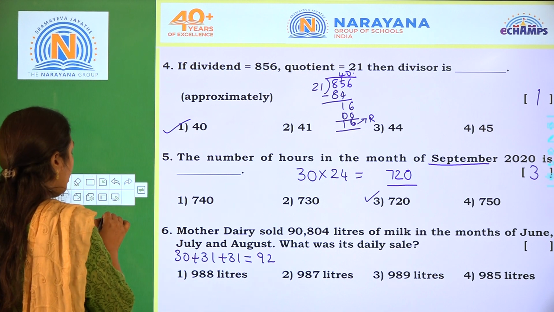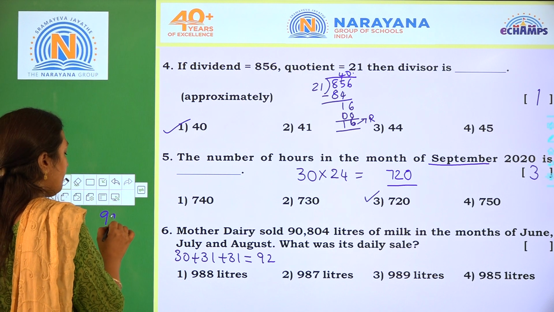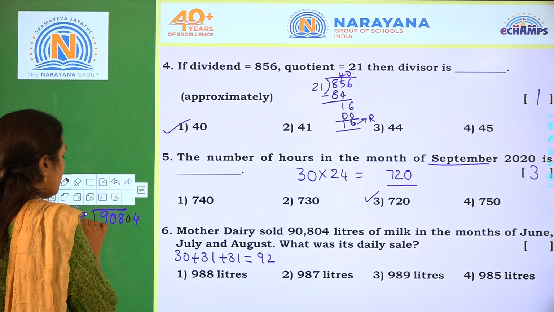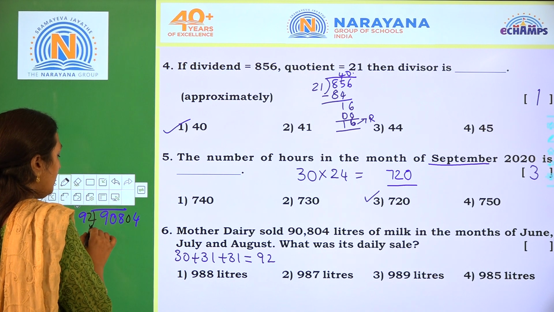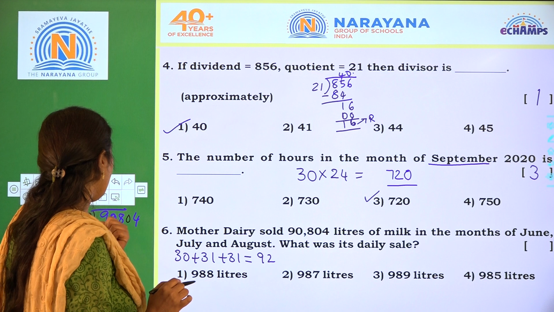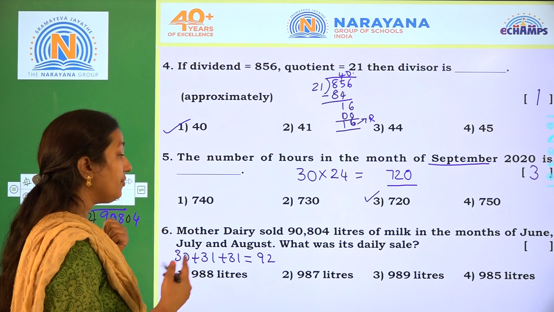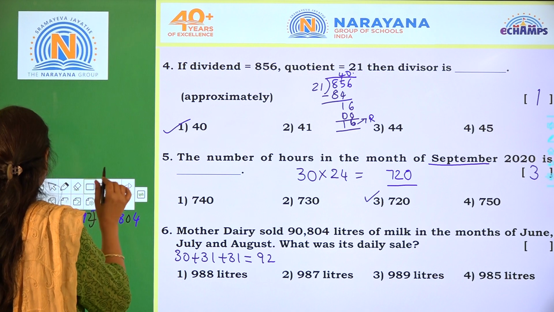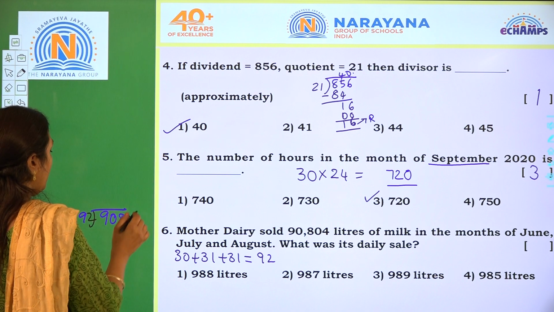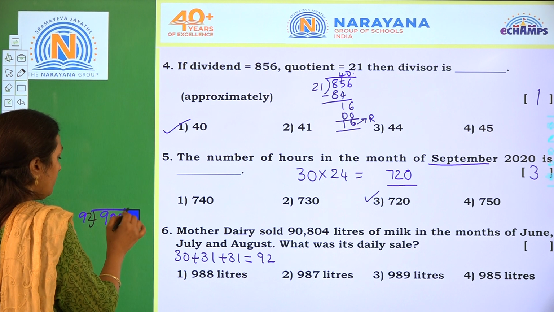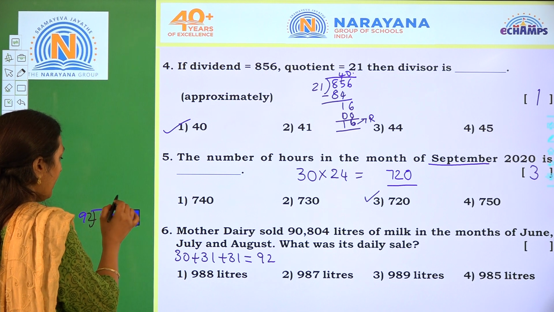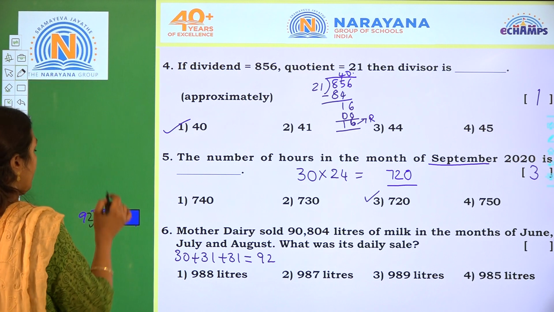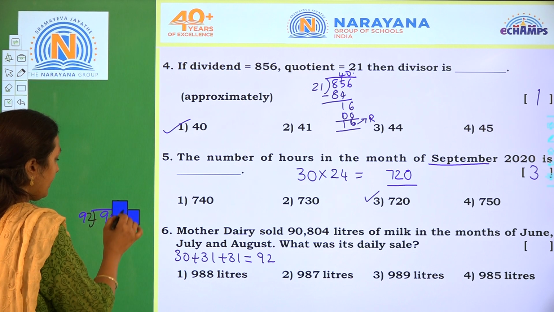So first we have to divide 90,804 by 92. Can we divide 90 by 92? No. So we have to take 9 times.